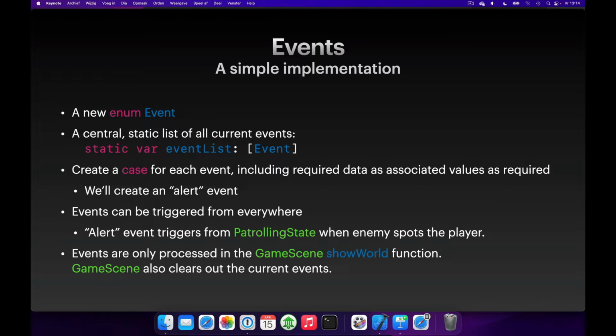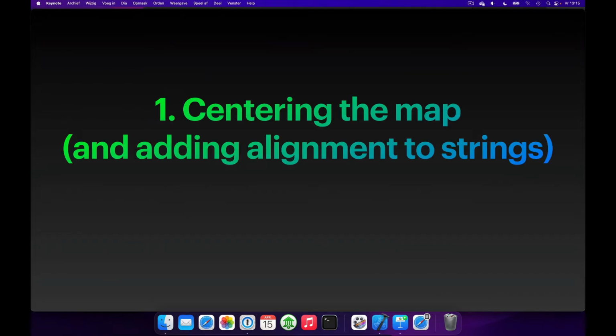Anything can trigger an event, so that's a design decision, but they can only be processed in the game scene show world function, so that's something that we need to keep in mind. That's basically it. So let's start by centering the map and adding alignment to strings.